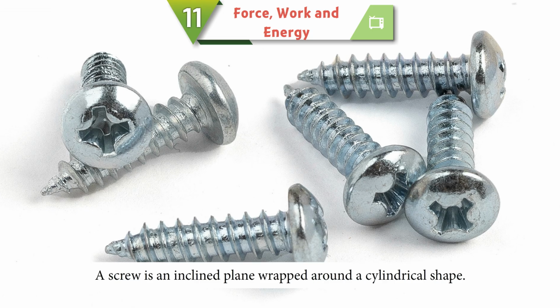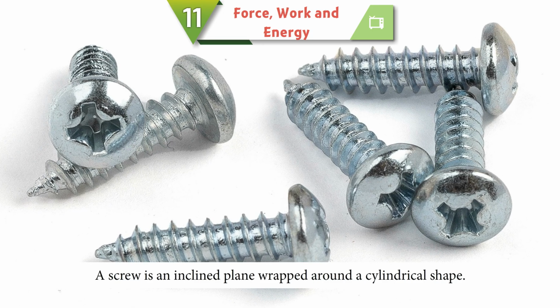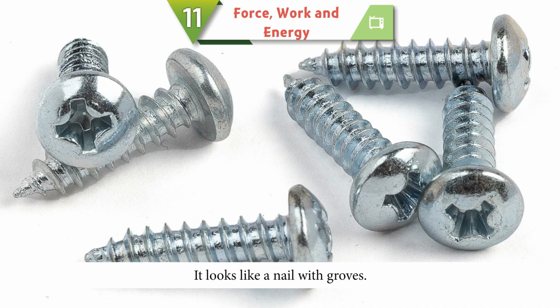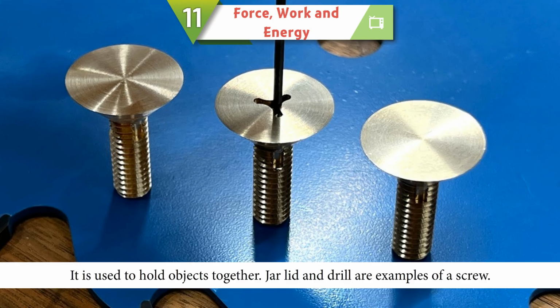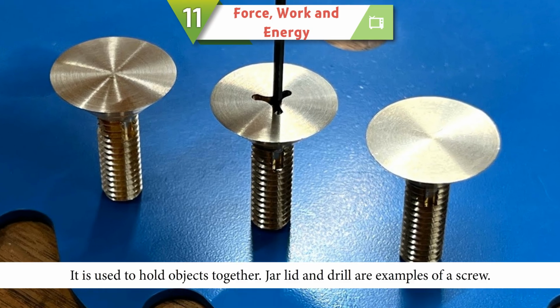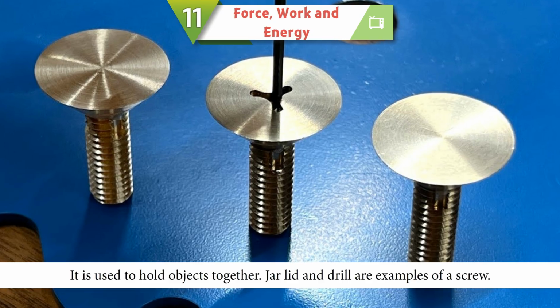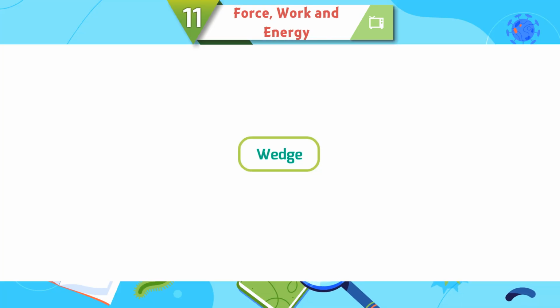Screw. A screw is an inclined plane wrapped around a cylindrical shape. It looks like a nail with grooves. It is used to hold objects together. Jar lid and drill are some examples of screw.